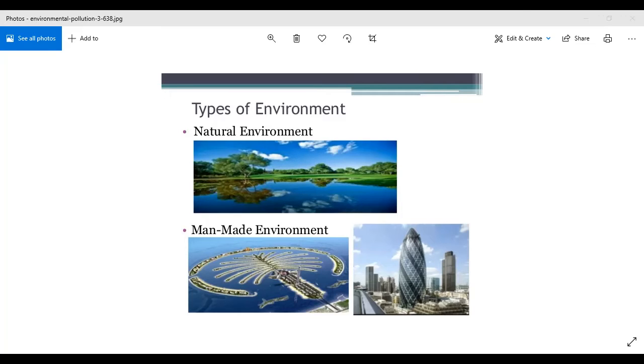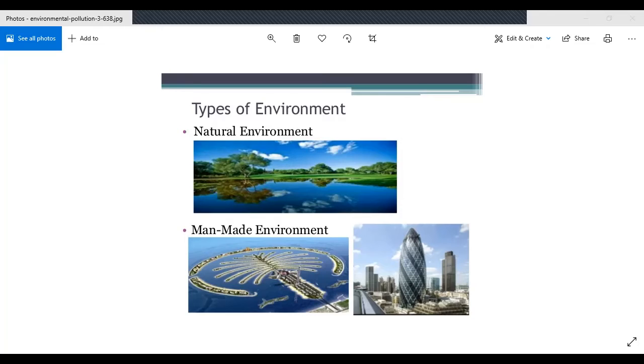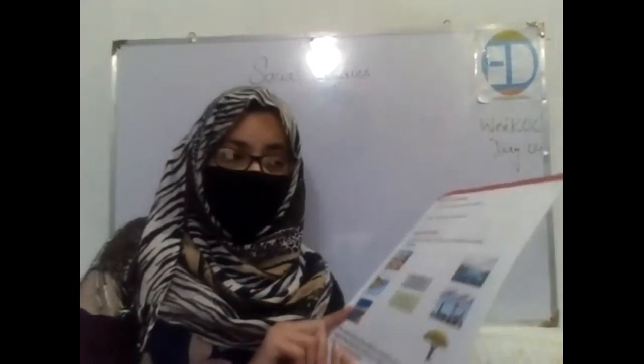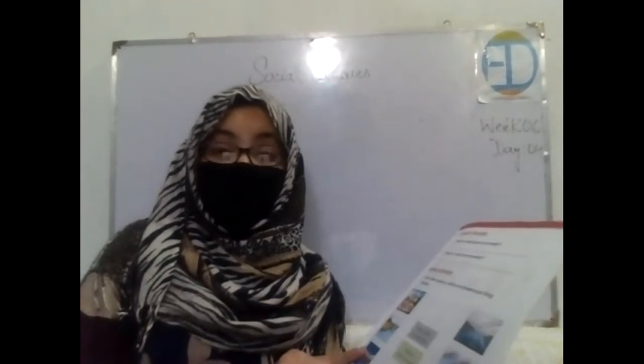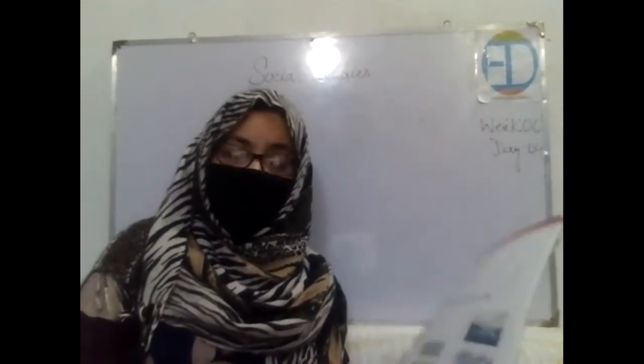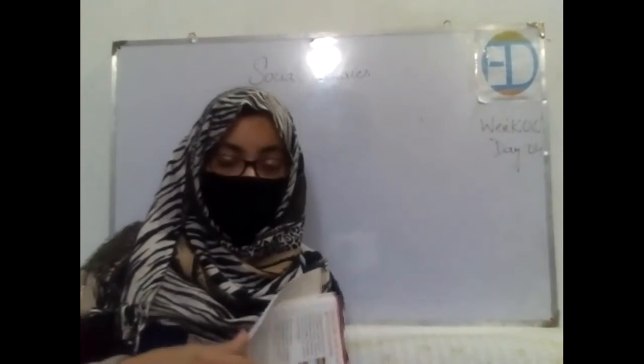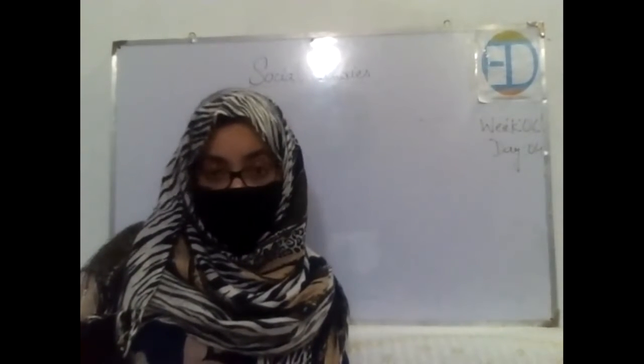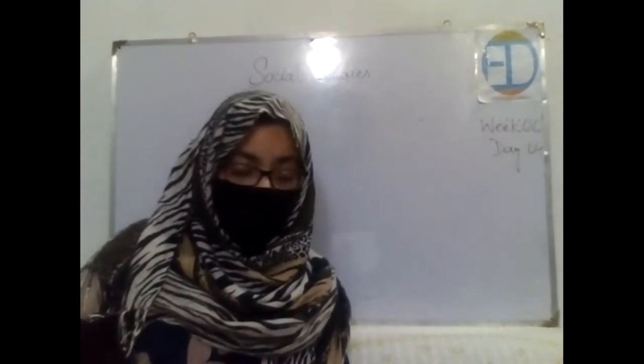So now look at your book, page number 27. There are some questions. The very first question says that you are supposed to define what is man-made environment and what is a natural environment. Okay, so I'll be telling you my definition, but I would appreciate yours if you would write it in your own words.